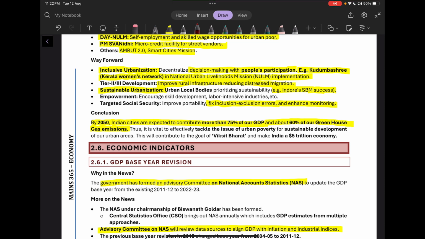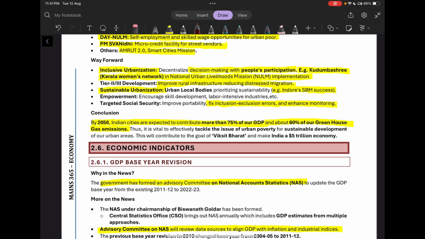so that the targeted social security is improved. Then in any answer or introduction, you can also write these points: by 2050, Indian cities are expected to contribute more than 75% of our GDP and about 60% of our greenhouse gas emissions. Thus, it is vital to effectively tackle the issues of urban poverty and sustainable development of our urban areas. This will contribute to the goal of Viksit Bharat.